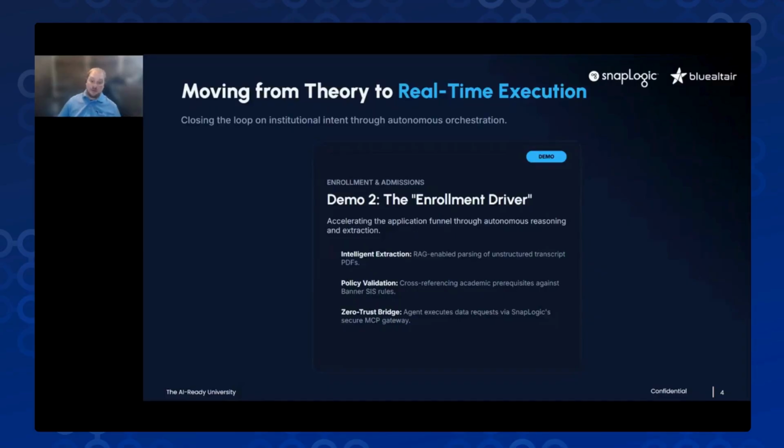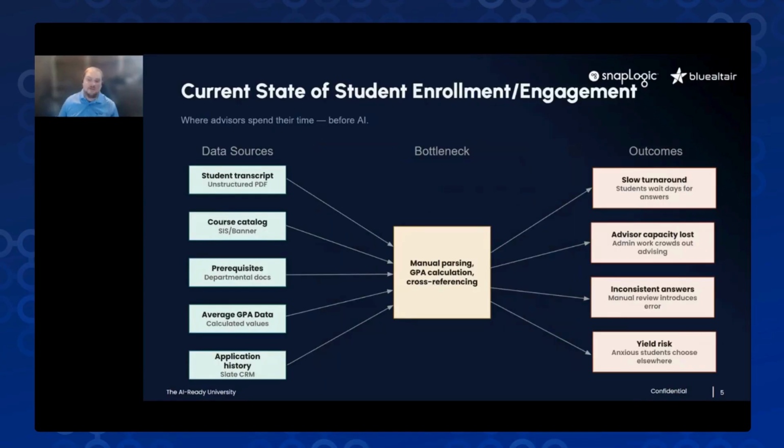We're calling the enrollment driver, and this is focusing on academic advising for prospective students. The problem statement here is that students looking for information on whether or not they're a competitive applicant for a particular program at our university, or any generic university, have to anxiously await responses from academic advisors who are themselves having to spend precious time parsing resumes, comparing them to course curricula, and averaging grades. And this information is notoriously siloed across different sources and systems.